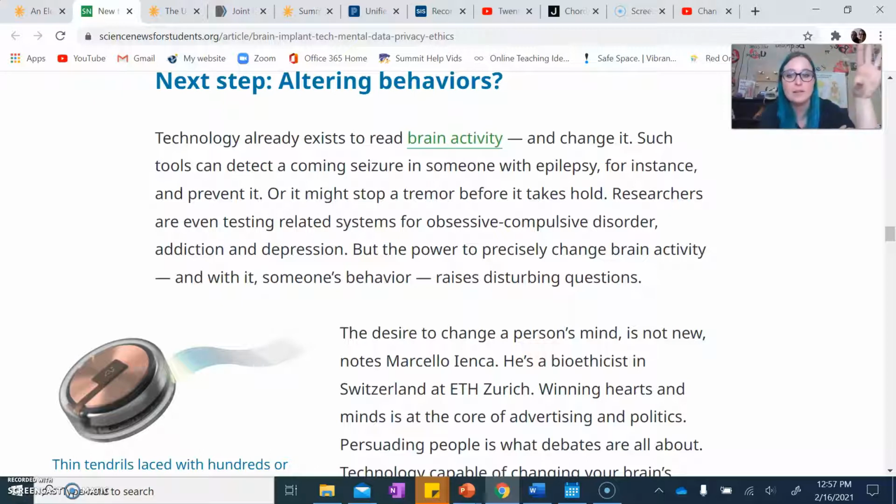Okay, again, technology already exists that can stop someone from having an epileptic seizure, from someone seizing up. And they're doing research to go ahead and address addiction, depression, OCD.